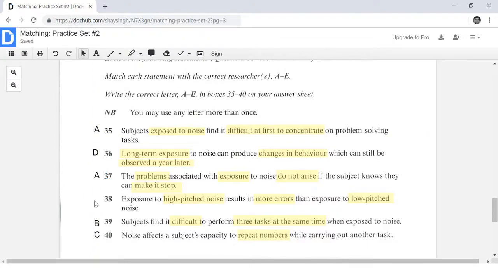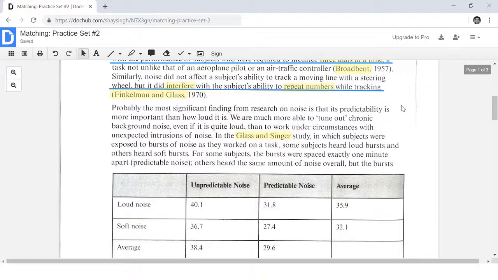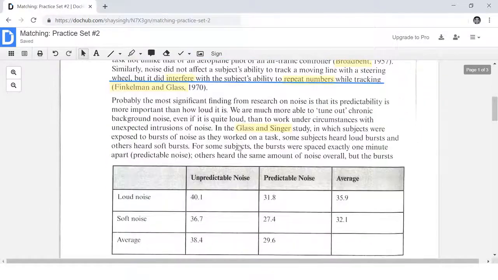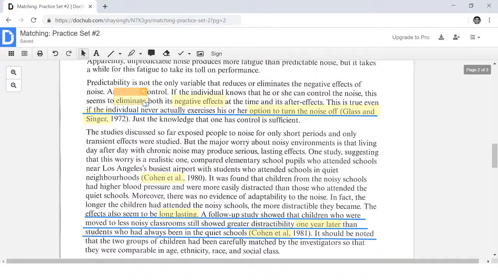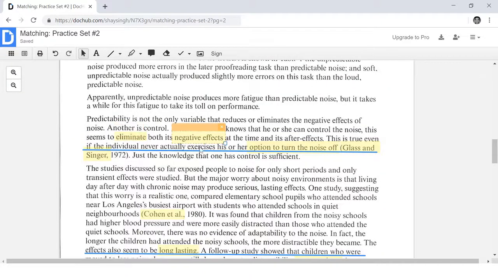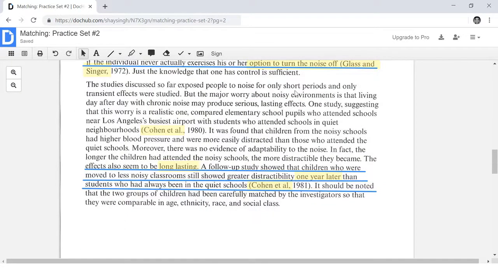And finally, we have question number 38. It talks about the keywords high-pitched noise and low-pitched noise. So let's scan for these keywords. Where did I leave off? I left off over here. No, down here I left off. So let's just scan starting from here. High-pitched and low-pitched sound, those are our keywords.